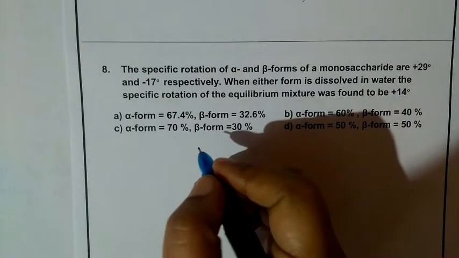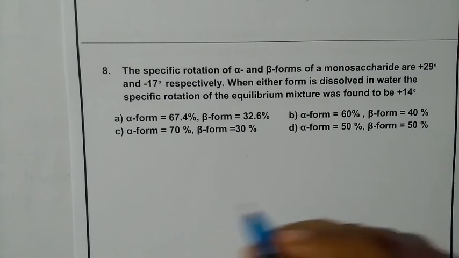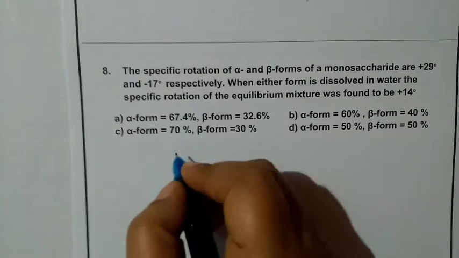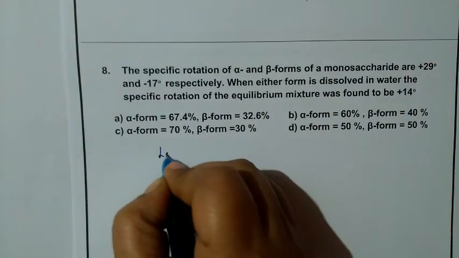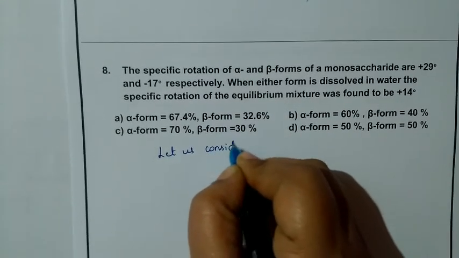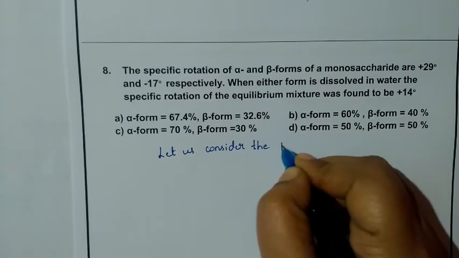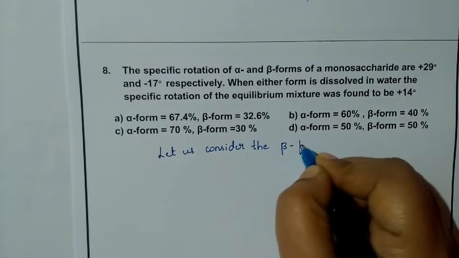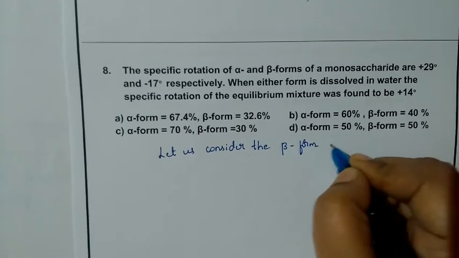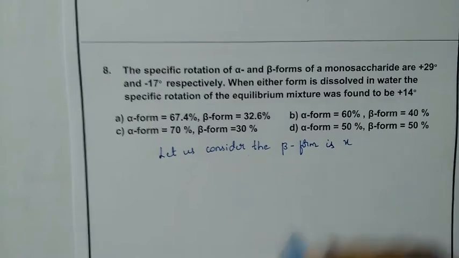So we shall consider, we'll write it down. Let us consider the beta form as x.